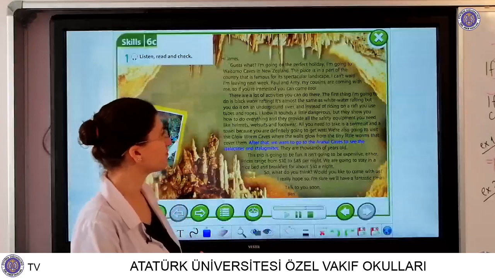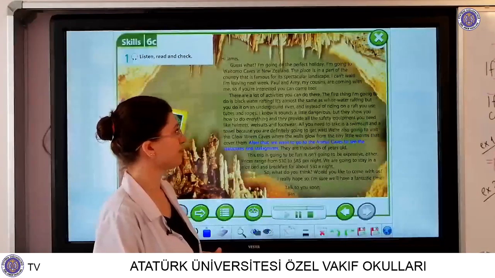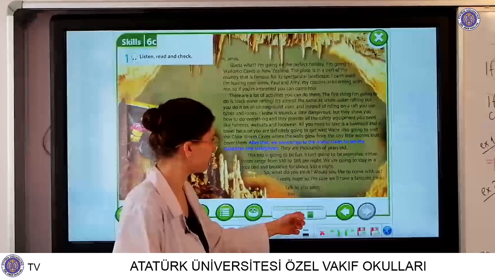After that, we want to go to the Anlatimi caves to see the stalactites and stalagmites.